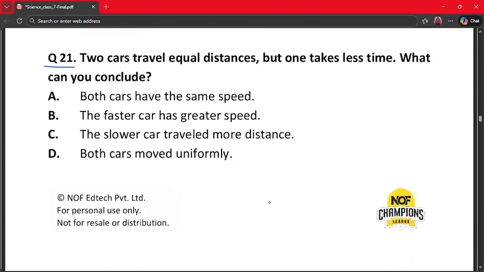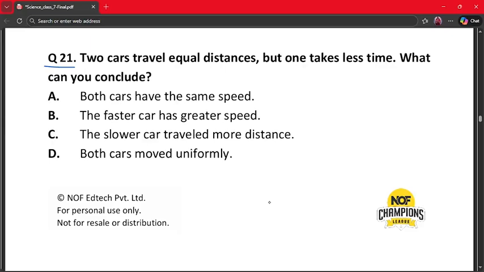Our next question is question number 21. Two cars travel equal distances, but one takes less time. What can you conclude? A. Both cars have the same speed. B. The faster car has greater speed. C. The slower car traveled more distance. And D. Both cars moved uniformly.